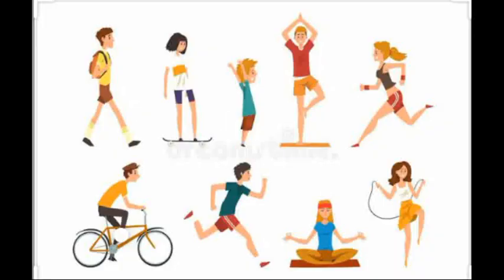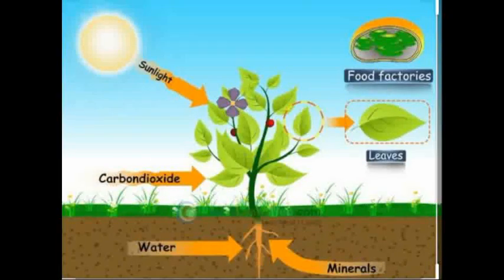Why do we have to eat food? You already know that energy from the food is utilized by organisms for carrying out various activities like running, walking, studying, writing, dancing, etc. Can you recall how green plants synthesize their own food? Green plants prepare their own food by using water and carbon dioxide in the presence of sunlight and chlorophyll pigment, and produce food plus oxygen.